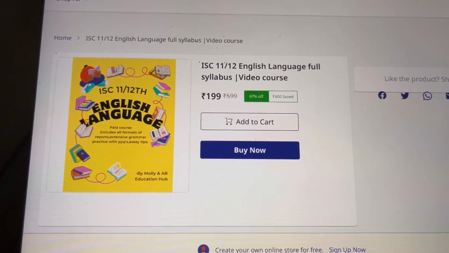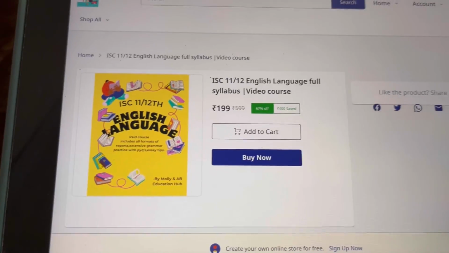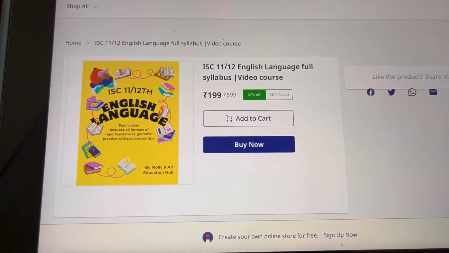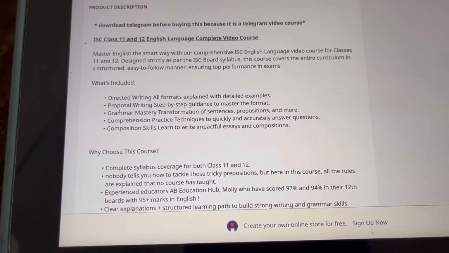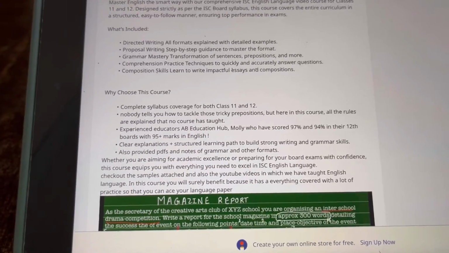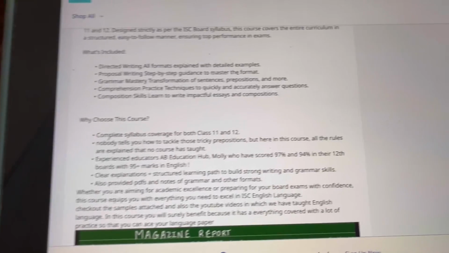Hi everybody, so we have launched this English language course for ISC 11th and 12th because the syllabus is same. This course is strictly designed as per the ISC board syllabus and it follows the entire curriculum in a structured and easy way, ensuring top performance in exams.